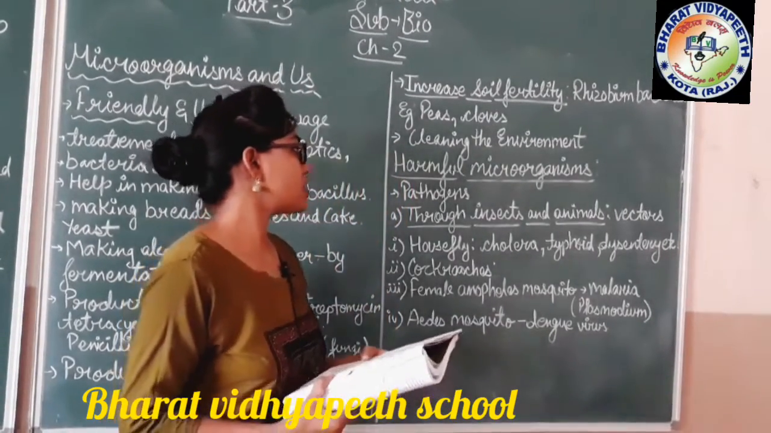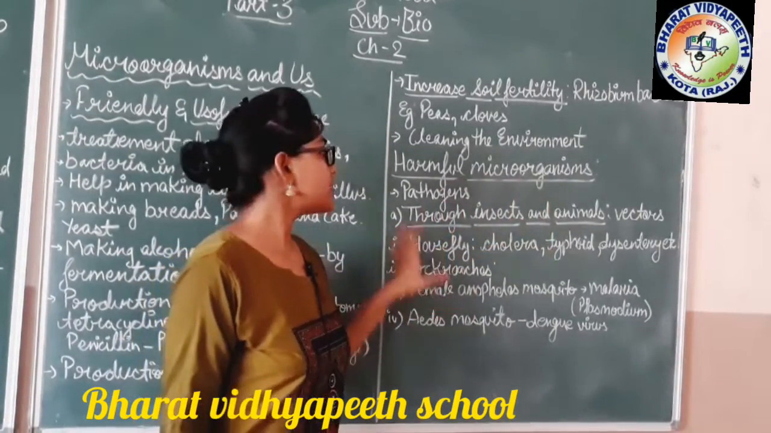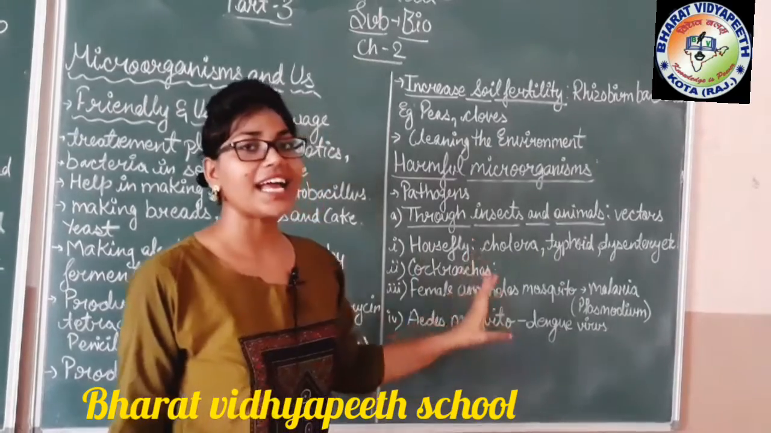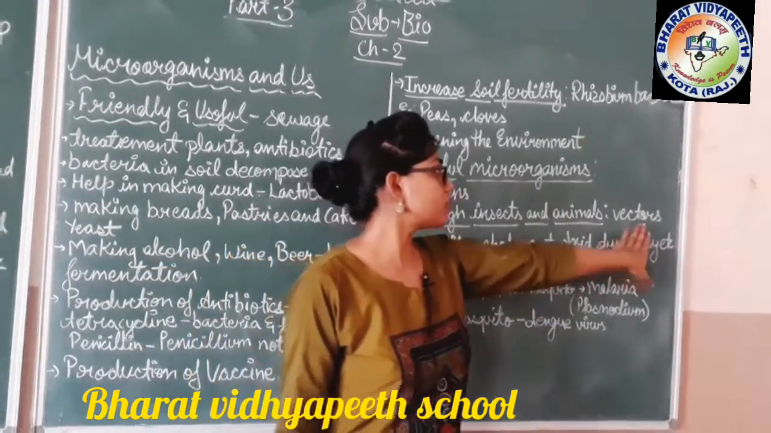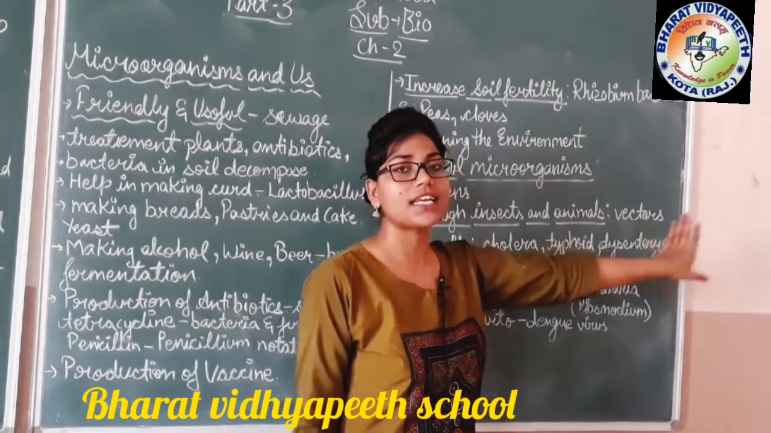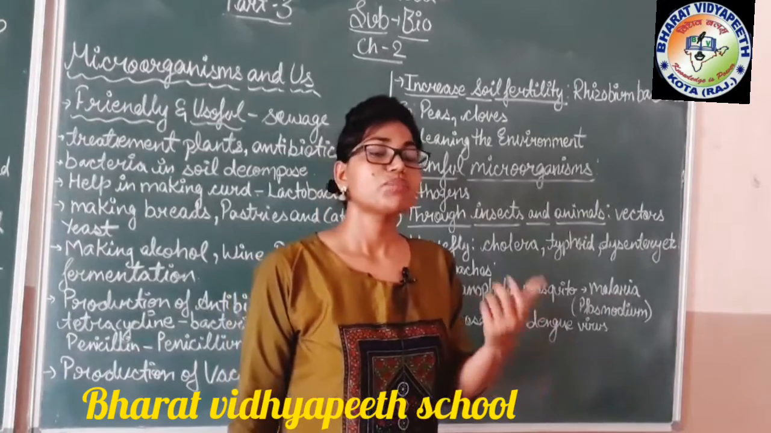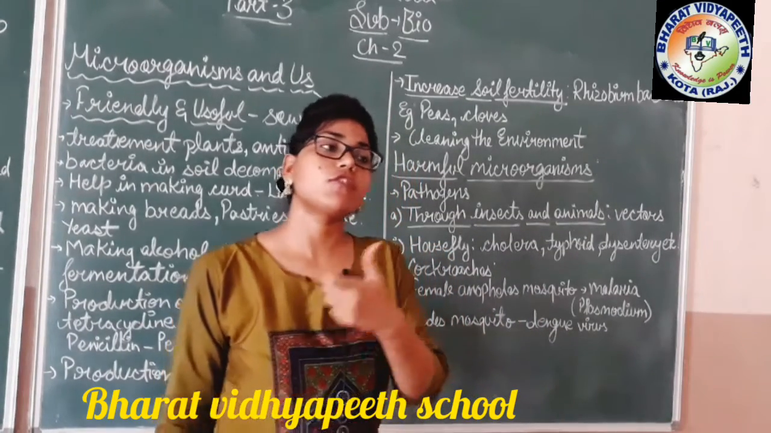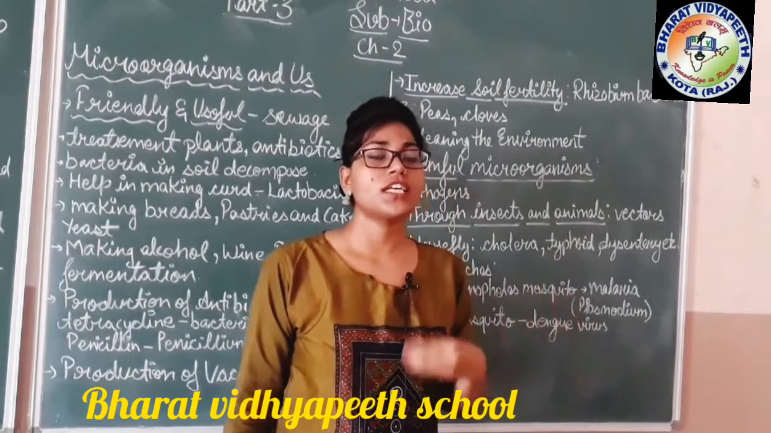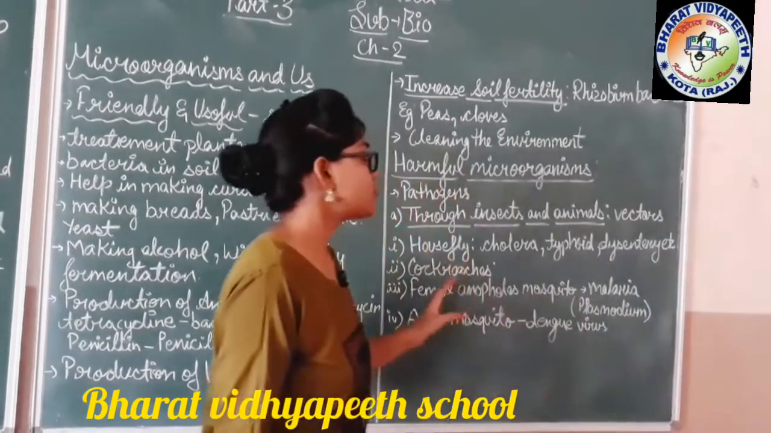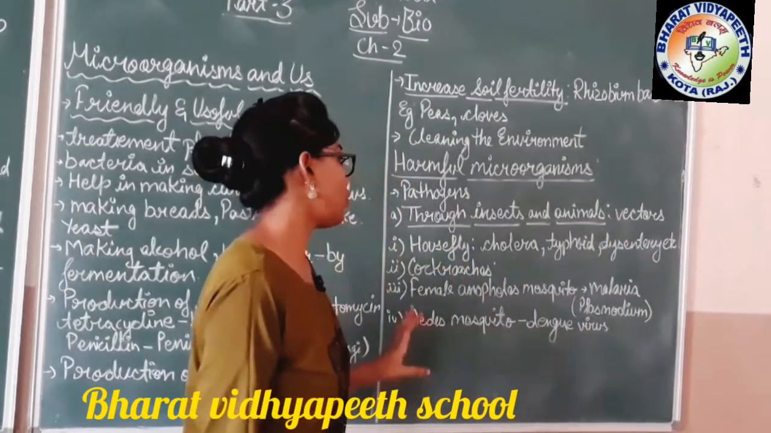As we know, microorganisms cause disease, but there are some insects and animals which act as vectors. What does a vector mean? It means they act as a carrier. They take bacteria from one place to another and transfer them from one area to another. That's why they are known as vectors, or carriers of diseases or microorganisms.